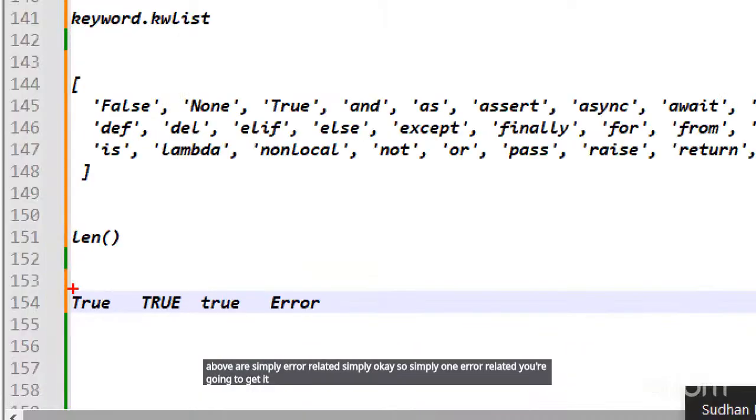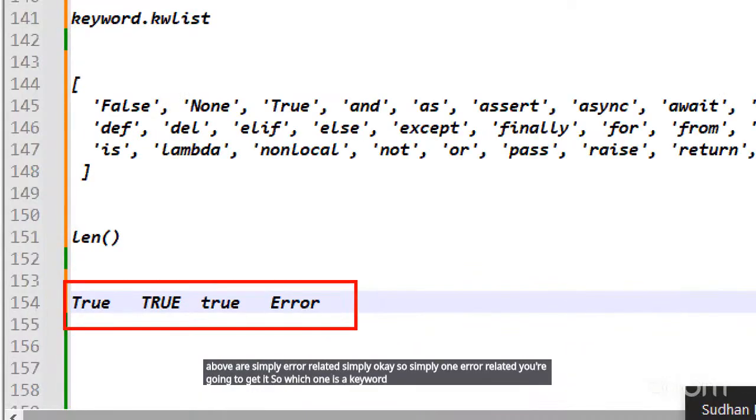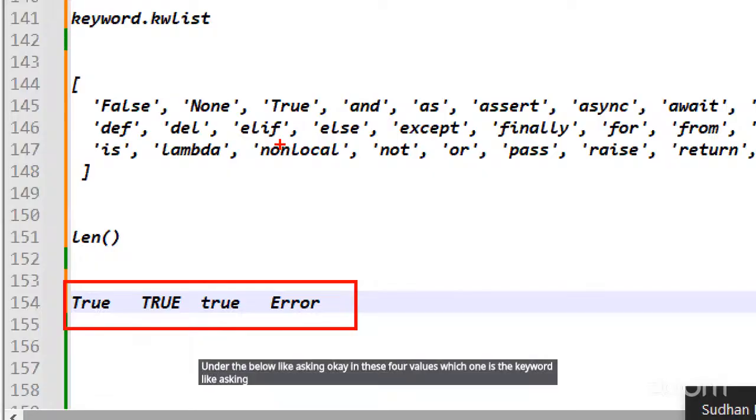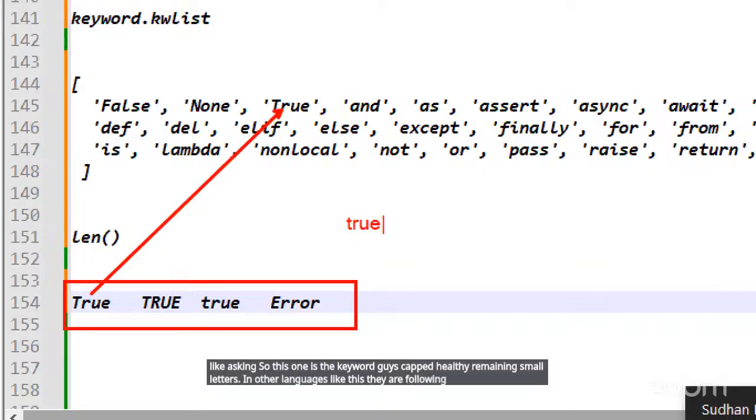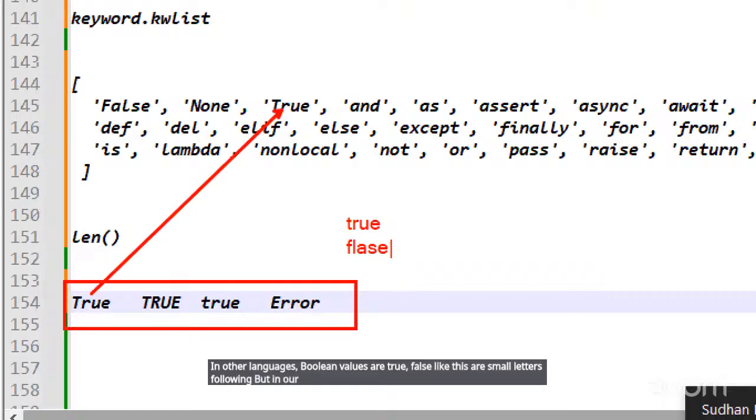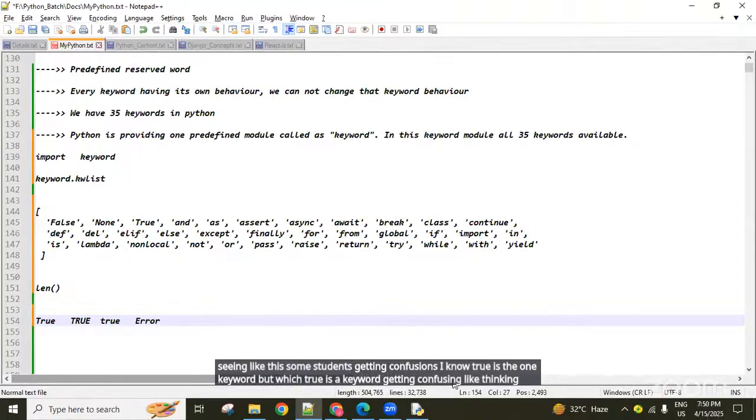So which one is a keyword under the below, like asking? In these 4 values, which one is the keyword? So this one is the keyword, guys. Capital T, remaining small letters. In other languages like Java, JavaScript, Boolean values true, false, like this, small letters following. But in our Python, capital T, capital F, guys. Remember that. Sometimes by seeing like this, some students get confusions. I know true is one keyword, but which true is a keyword gets confusing. So carefully remember it.